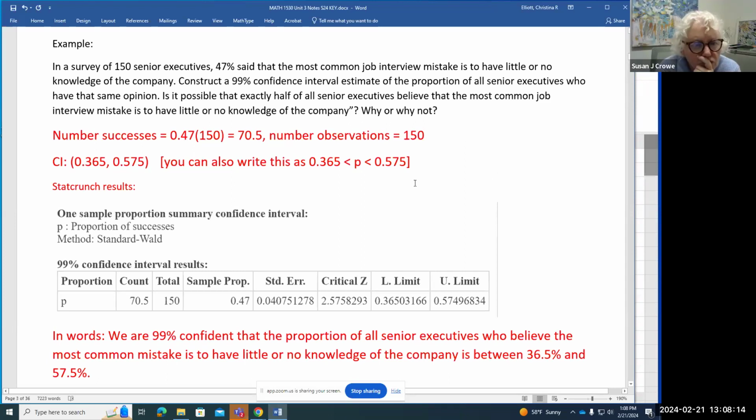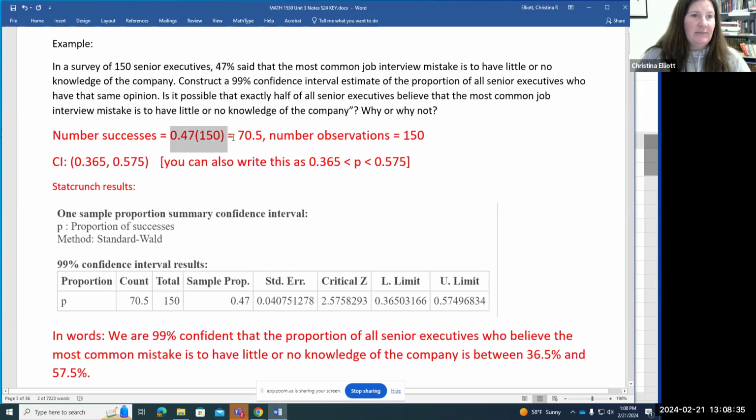All right. So we said that in StatCrunch, we have to put in our number of successes. We weren't given that, but we were given the sample proportion of 47%, and we can get it from that. To find the number of successes, I'm going to put in 0.47 times 150, and that gives me 70.5.